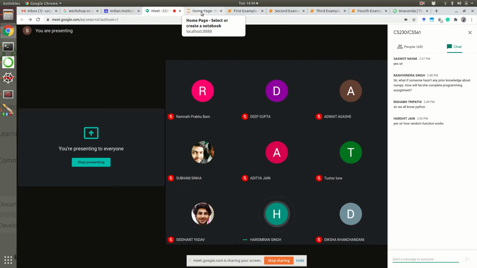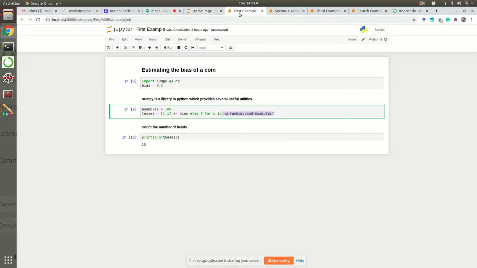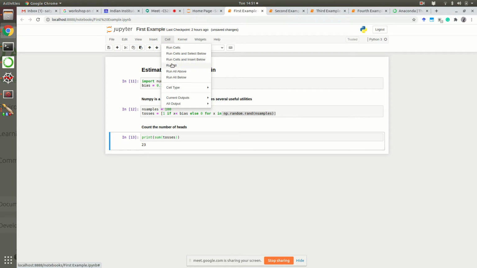Yes, and it is random, right? Sometimes even though the bias is very bad, sometimes you are lucky, you get more heads. Sometimes even though the coin is fair, you are unlucky, you get less. So as he said, if I run all the things again, next time I may get a different value. So now I got 21. Previously I got 23, now I got 21.